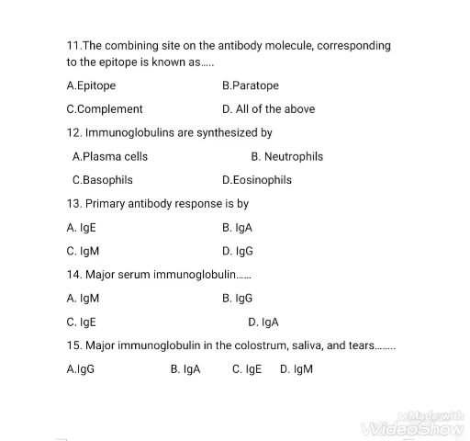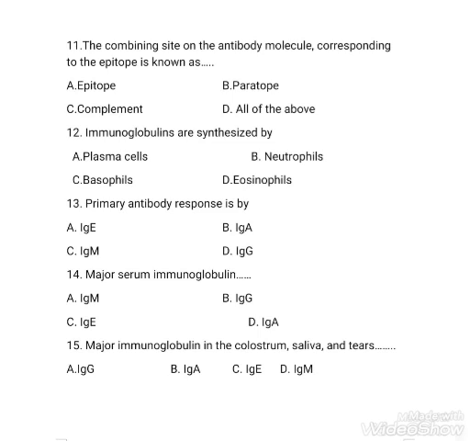Next question, the combining site on the antibody molecule corresponding to the epitope is known as epitope, paratope, complement, all of the above. The right answer is option B, paratope.